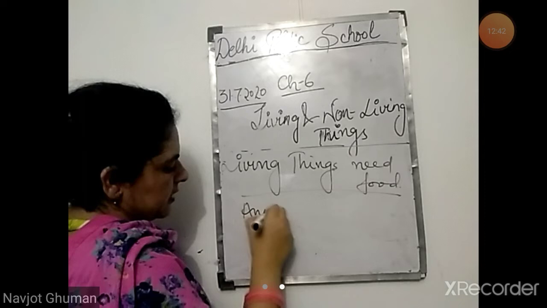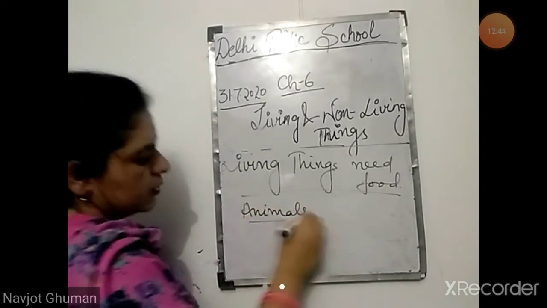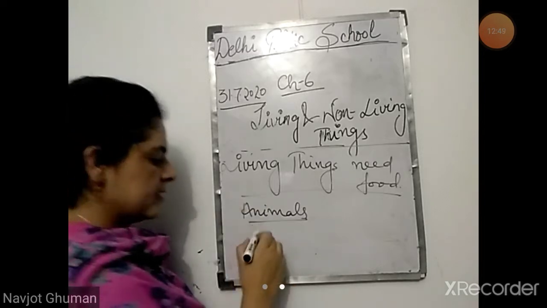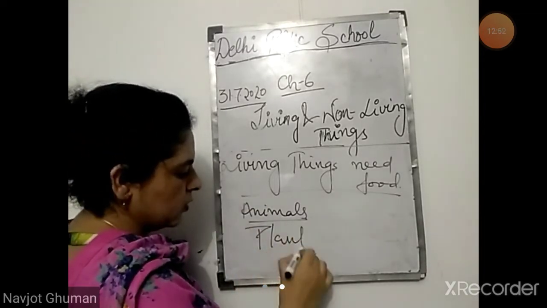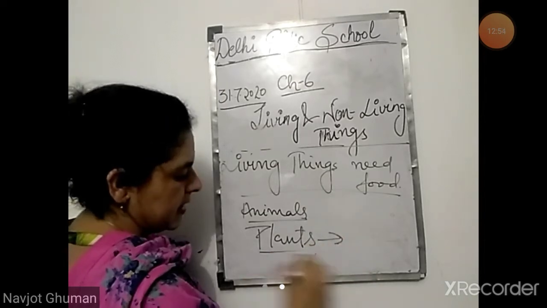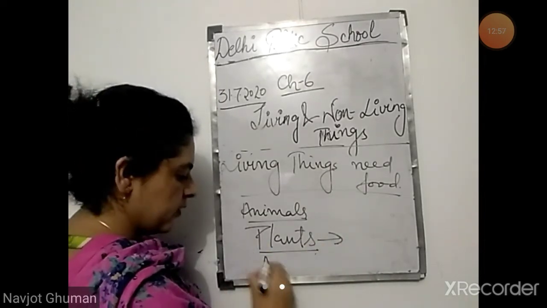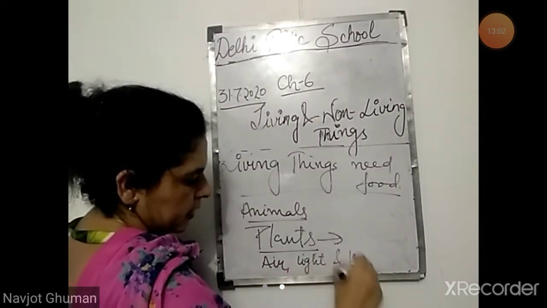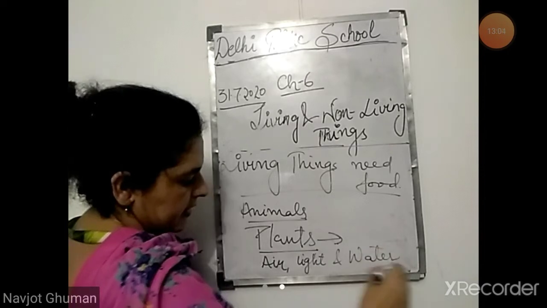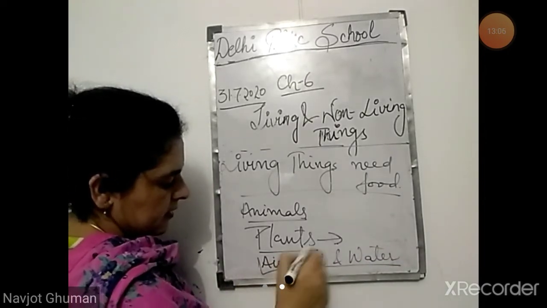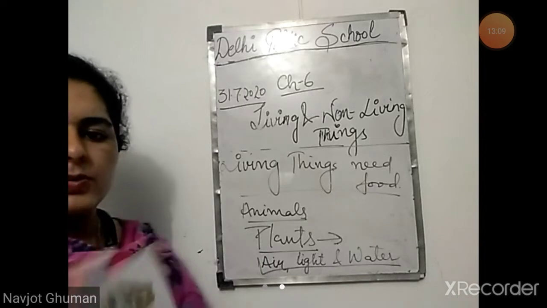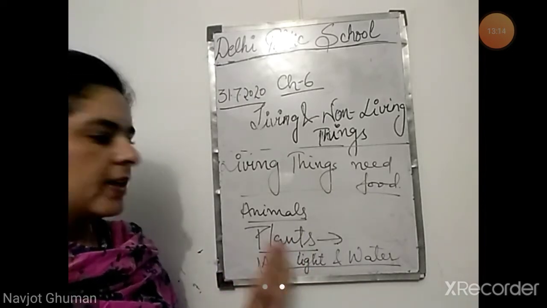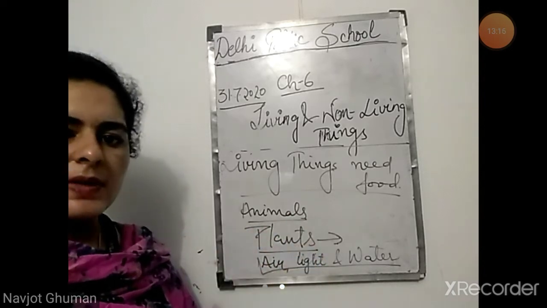Animals need food, and to get food, they move from one place to another. But plants do not need to move from one place to another. They make their own food in the presence of air, light, and water. They need these three things that are compulsory for them to make food. So plants make their own food only. They do not need to go from one place to another.